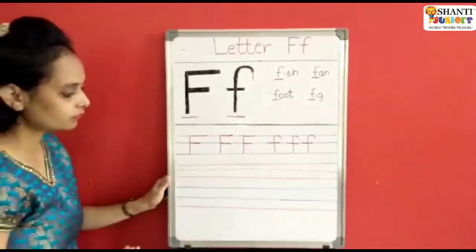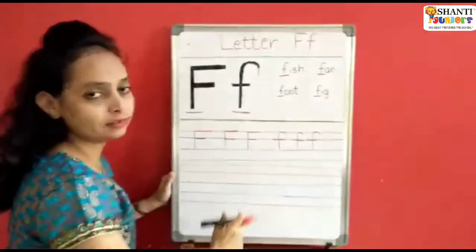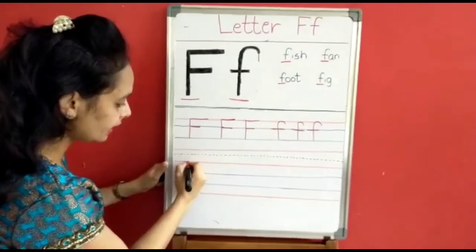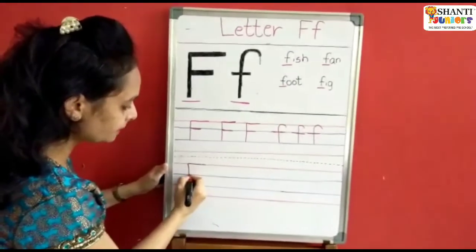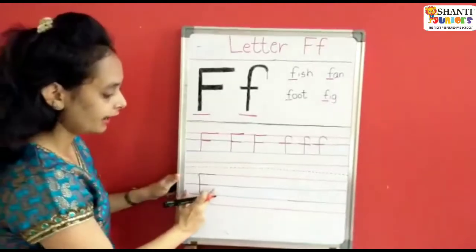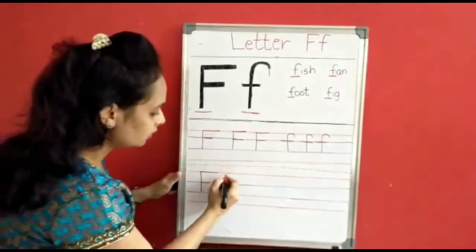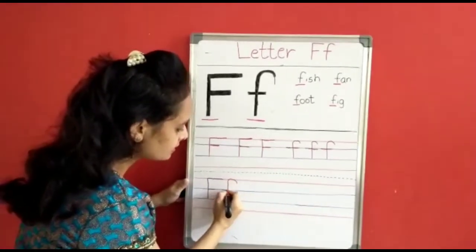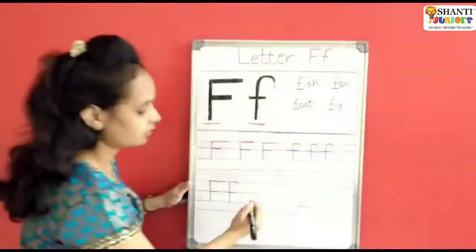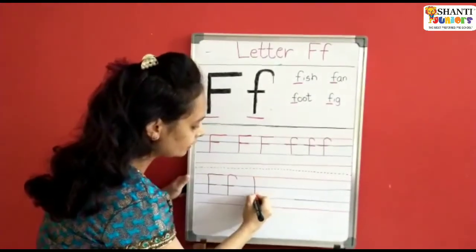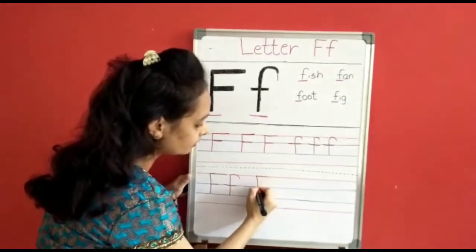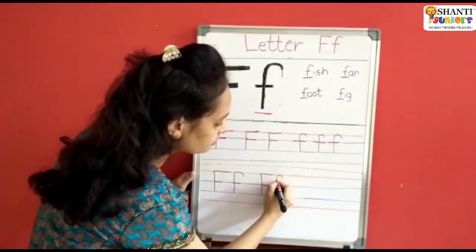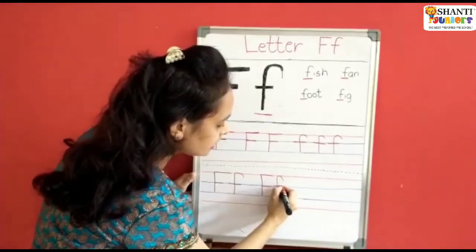Okay, now we are going to write together. Children, red line to blue line, standing line, two sleeping lines. It becomes capital F. And if I want to write small f, curve, standing line, sleeping line, it becomes f. One more time, standing line, two sleeping lines, F. And curve, standing line, sleeping line.